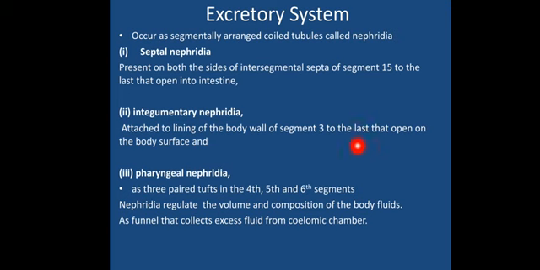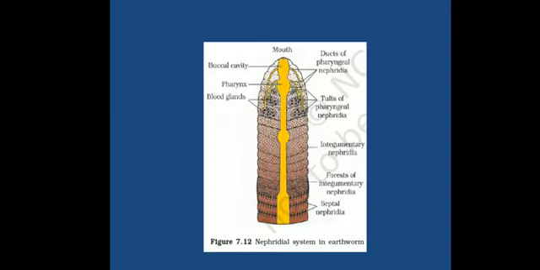The last one is the pharyngeal nephridia. The pharyngeal nephridia are found in tufts, in groups or collections, where three pairs of pharyngeal nephridia are observed in the 4th, 5th, and 6th segments. Here we can see these are the 4th, 5th, and 6th segments, where the tufts of pharyngeal nephridia are observed. So now we have seen the nephridia are of three types: septal, integumentary, and pharyngeal.